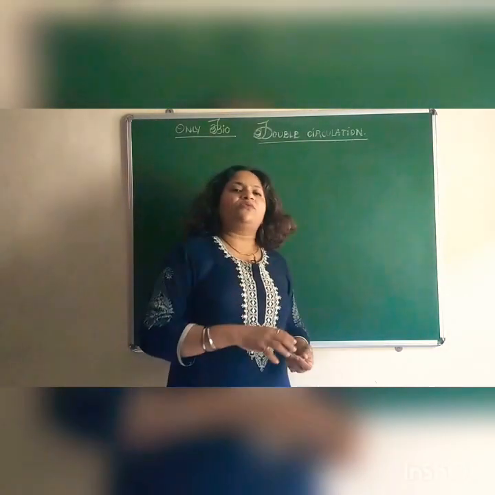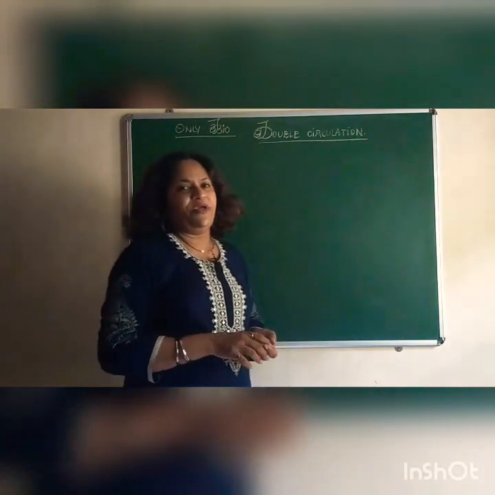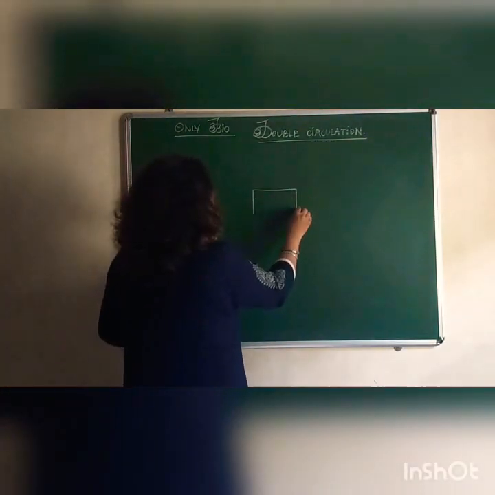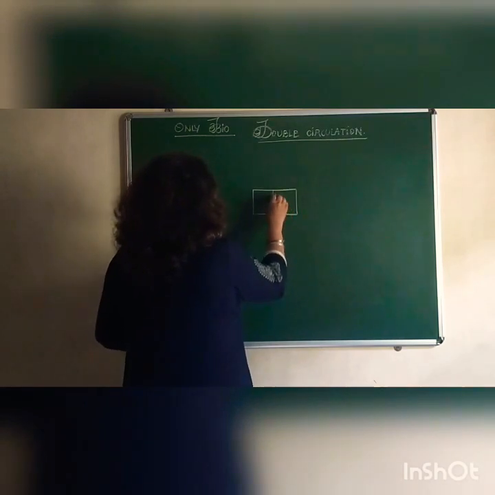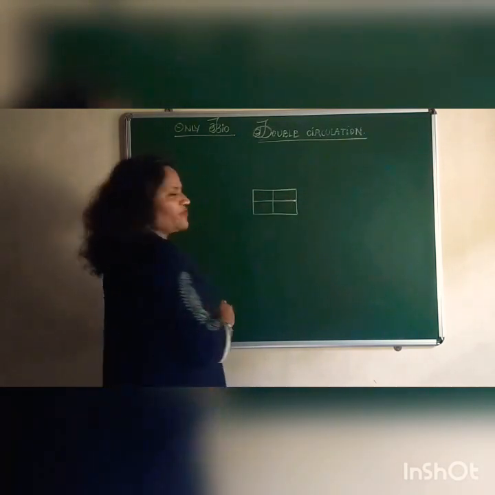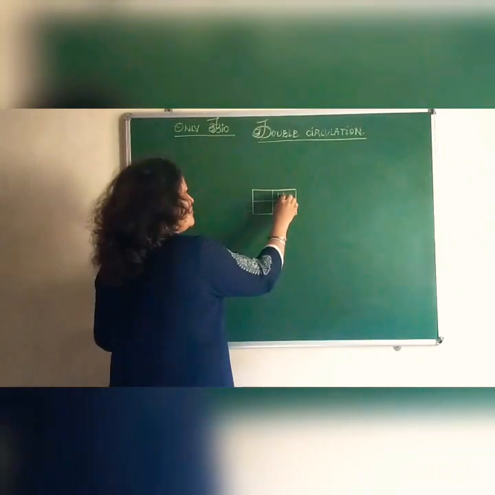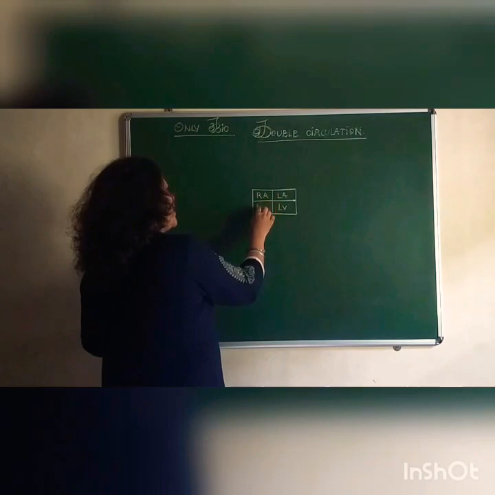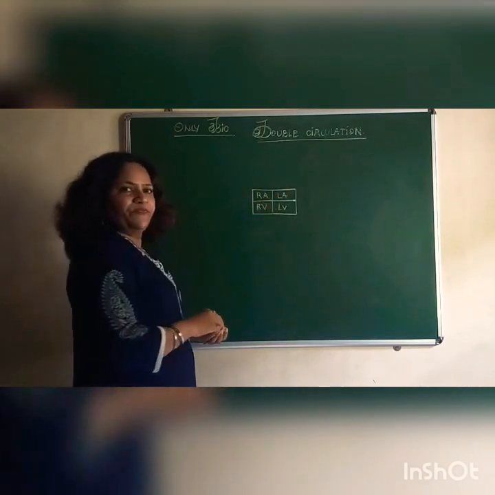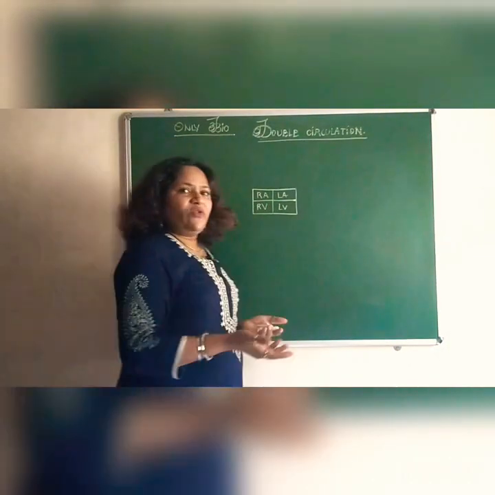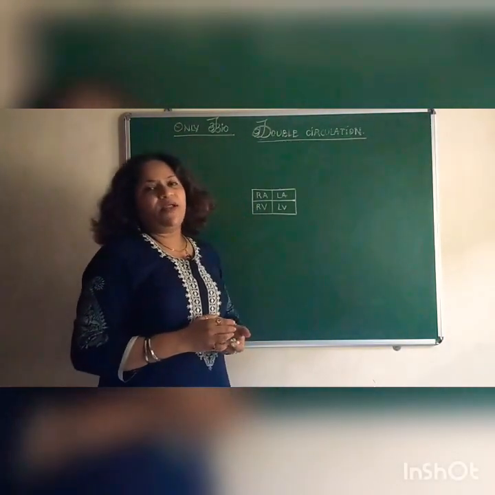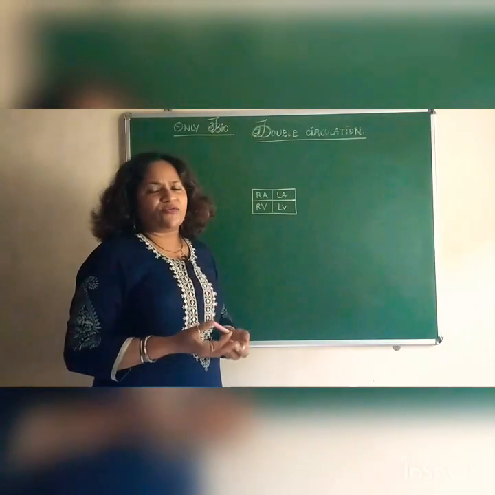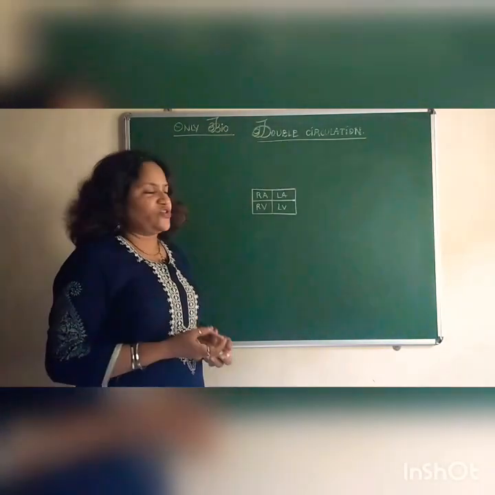So, talking about the double circulation in human beings, let us understand this. Imagine this is the heart and these are the four chambers of the heart. This is the left auricle, this is the left ventricle, this is the right auricle and this is the right ventricle. The left side of the heart deals with pure blood and the right side deals with impure blood. Pure means oxygenated, impure means deoxygenated.